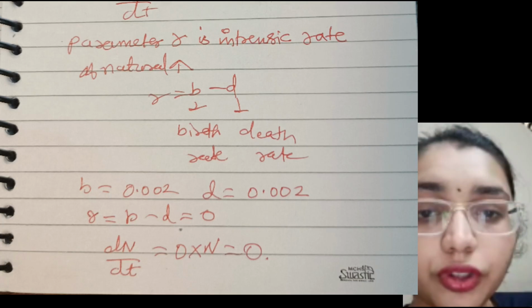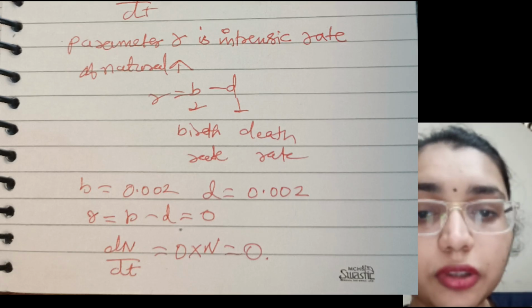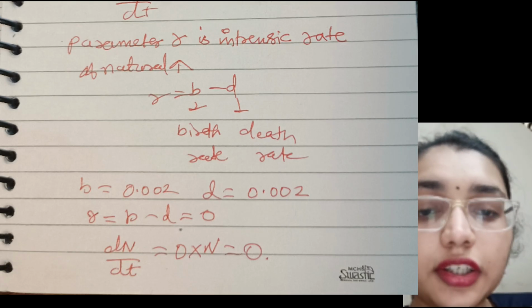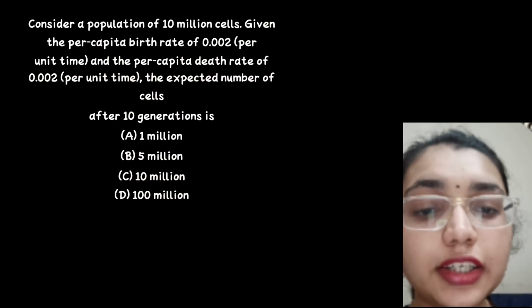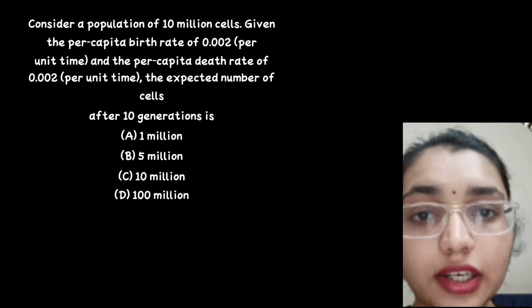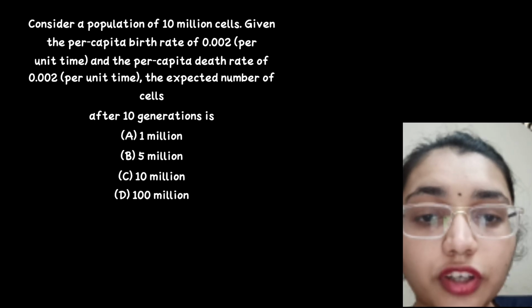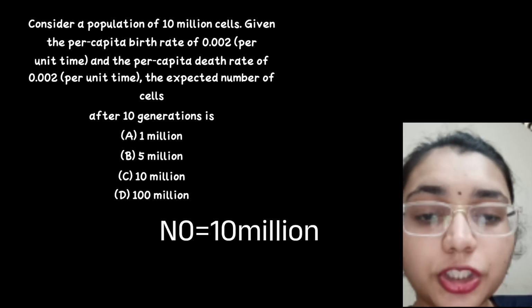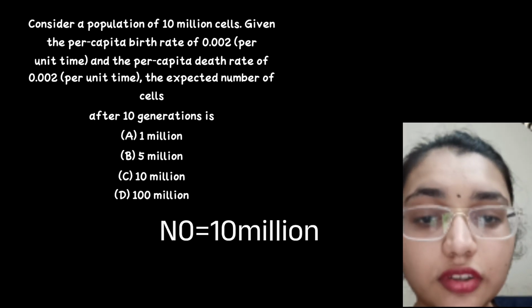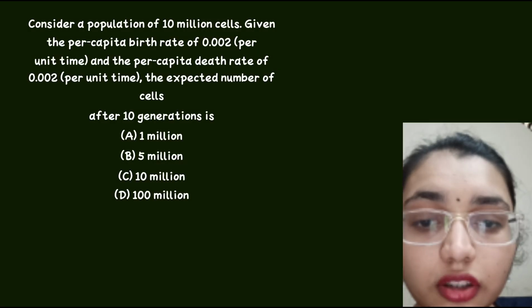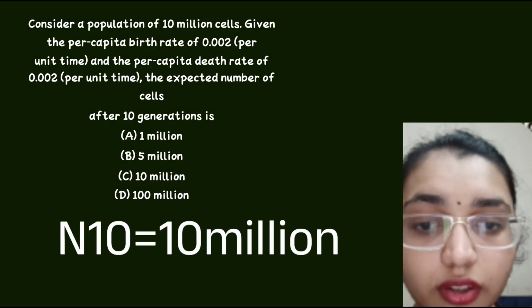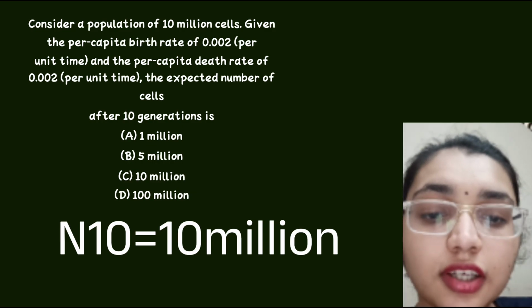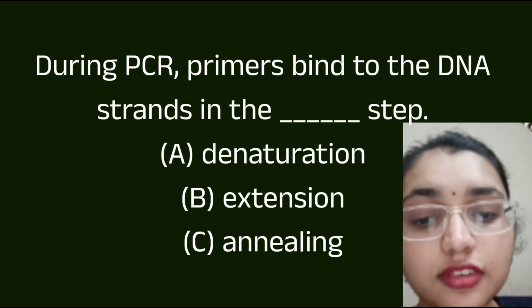When the intrinsic rate of increase r is exactly 0, the rate of change of population, dN/dt, is 0 times N, which comes out to be 0. So we calculate the population after 10 generations, where Nt is equal to N0. The initial population N0 is 10 million, so the expected number of cells remains 10 million, which is option C.